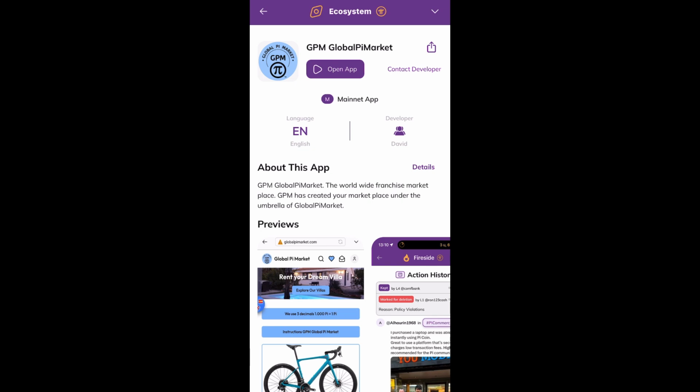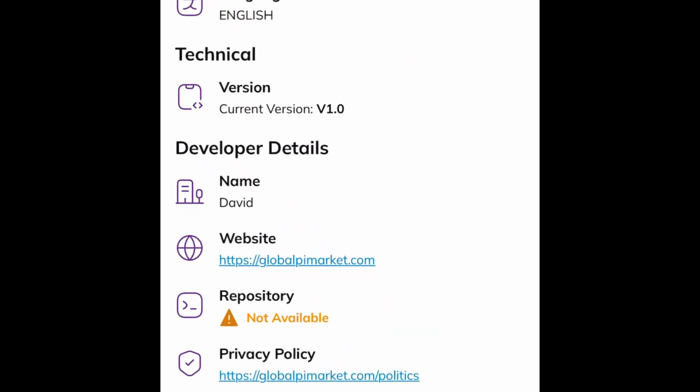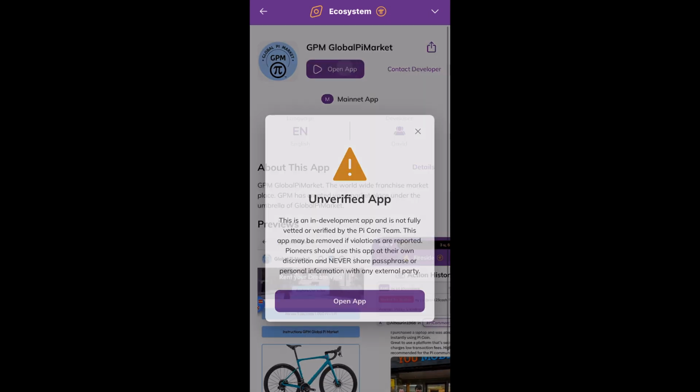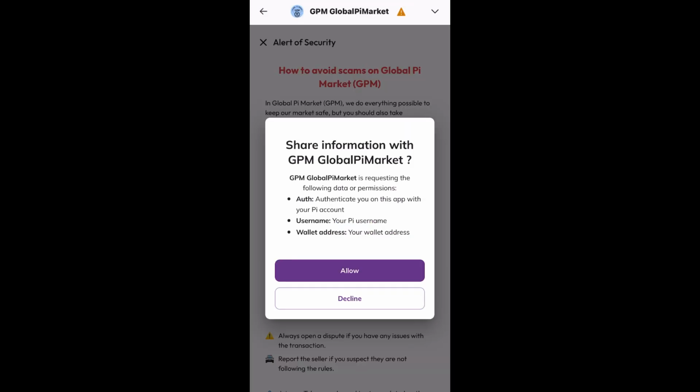So let's go back to it. Let's open the GPM Global Market. So let's go to details. Once again, missing. So I'm going to go back again. And this time, let's open the app. Here we have our caution message that says, be careful. And rightly so. So I open the app. It says we should share our information, which I'm going to say decline.